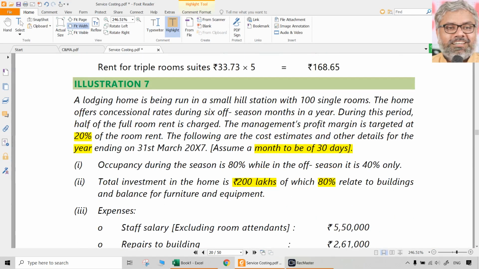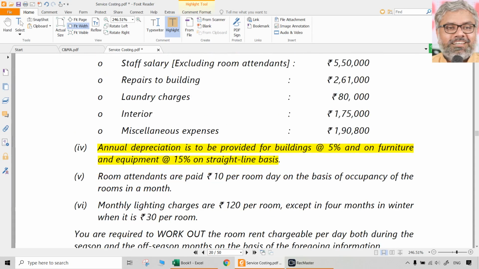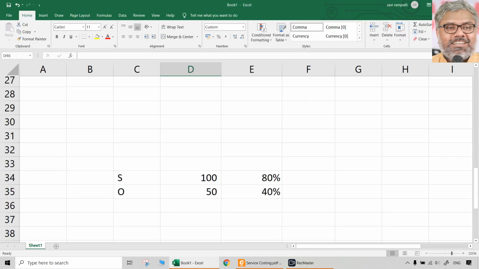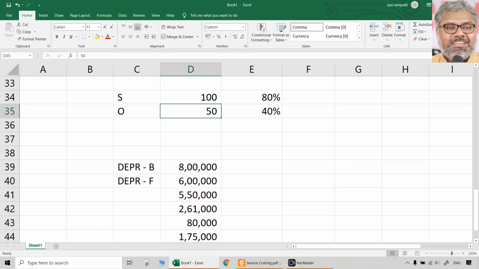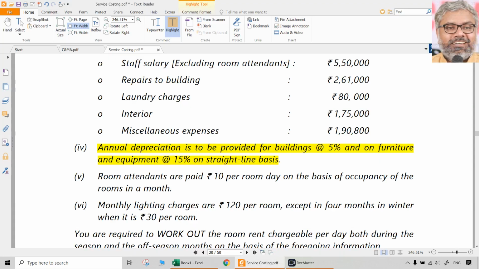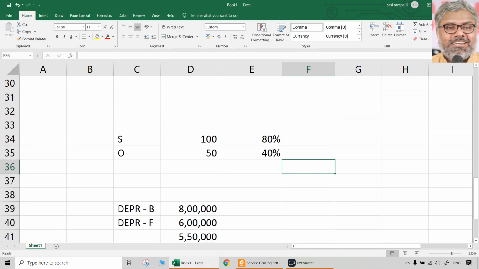Anyway, we have all the cost details, but the point is, what about the room attendants' salary? Room attendants are paid 10 rupees per room day on the basis of occupancy of the rooms in a month. We already have some kind of occupancy here, but equivalent rooms and all is different. That is only for the purpose of tariff calculation. Tariff calculation is different. Salary to the room boys is different. Room attendants is different. So let us take room attendants' salary separately. Whether it is single room or whether it is season or off season, only the occupancy changes.